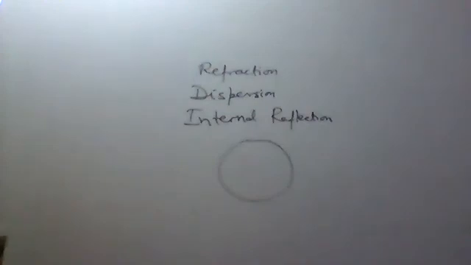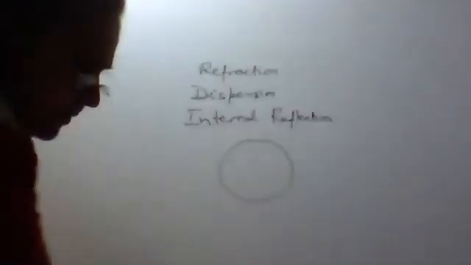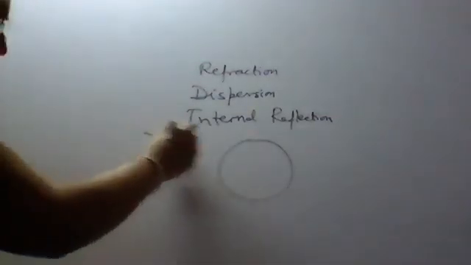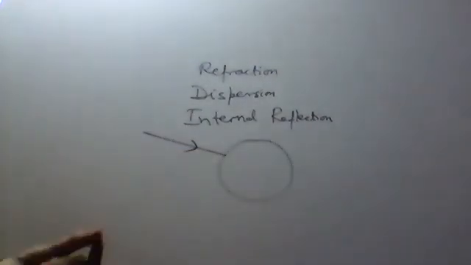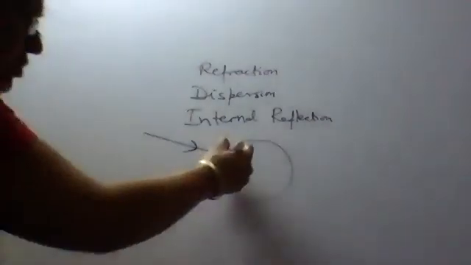The figure is there in your book also. This is the raindrop. When the sunlight falls on it, any ray of light you can consider, this is the ray of sunlight, that is the white light, which is falling on this raindrop. Now this ray of light is passing from air to the water. This is the water droplet, so it is made up of water. So it will bend.